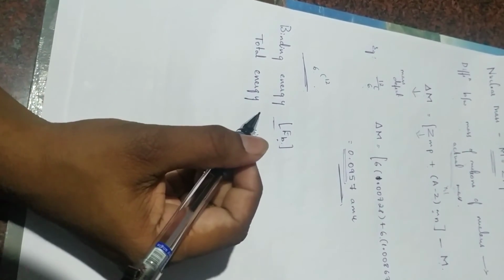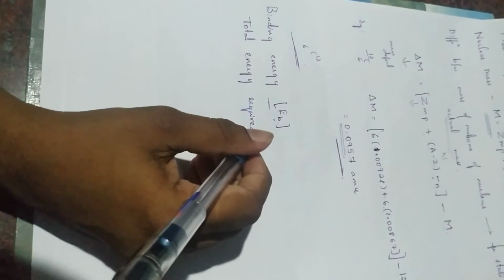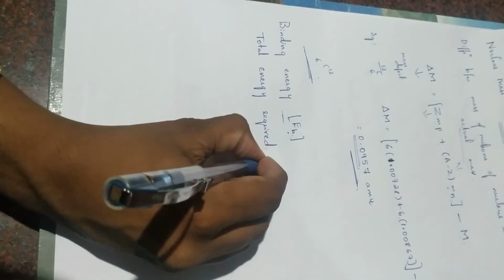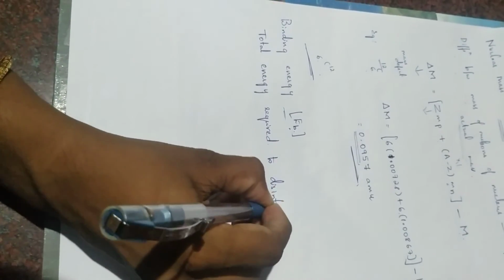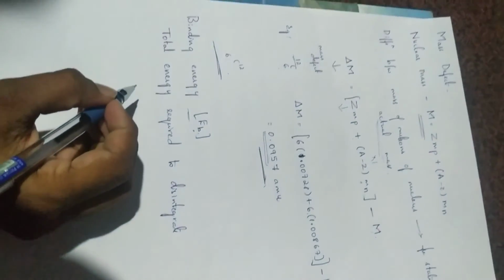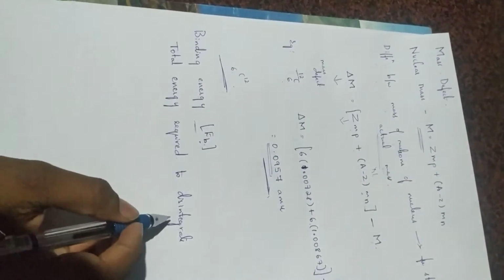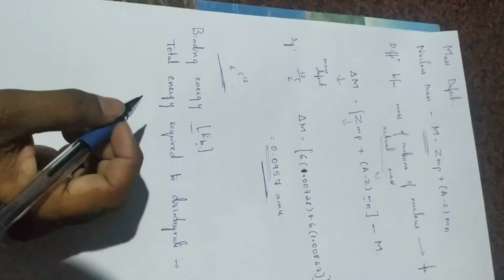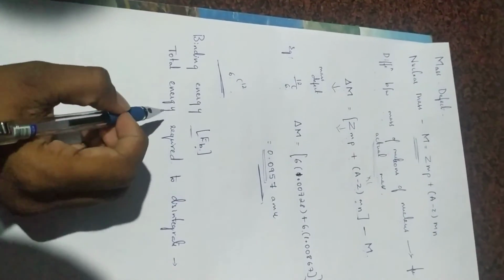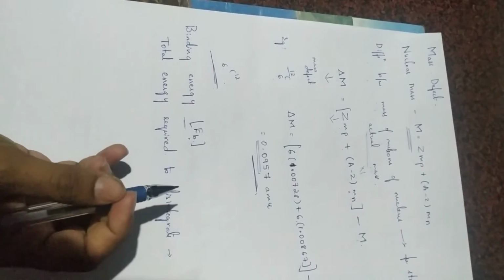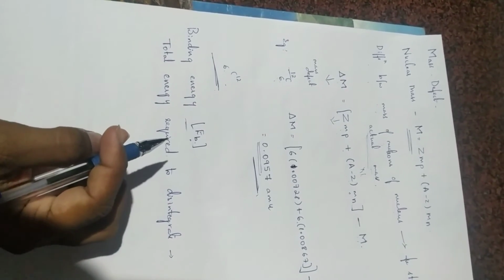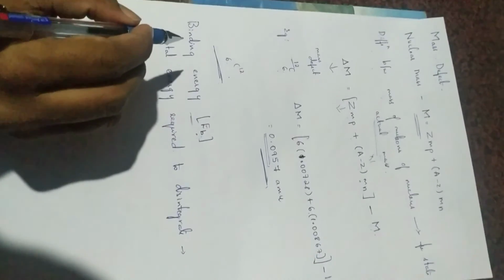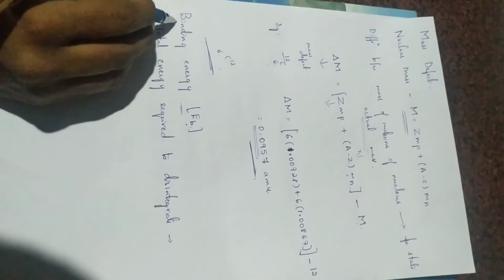Disintegrate means total energy required to break the nucleus into its constituent particles, or separate the nucleus into its constituent particles. That is nothing but the binding energy.